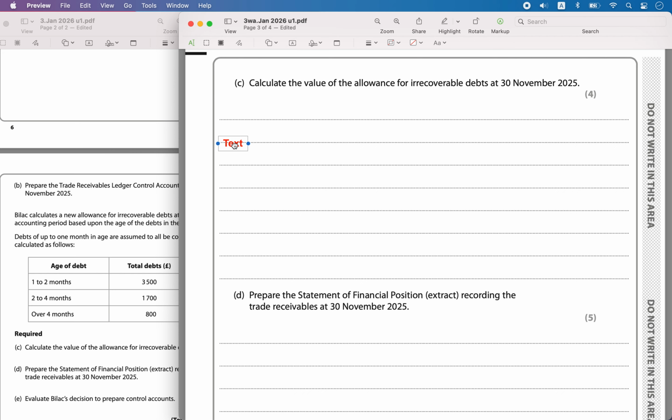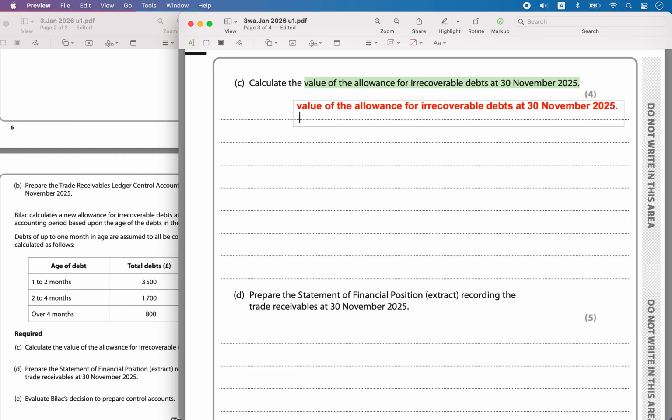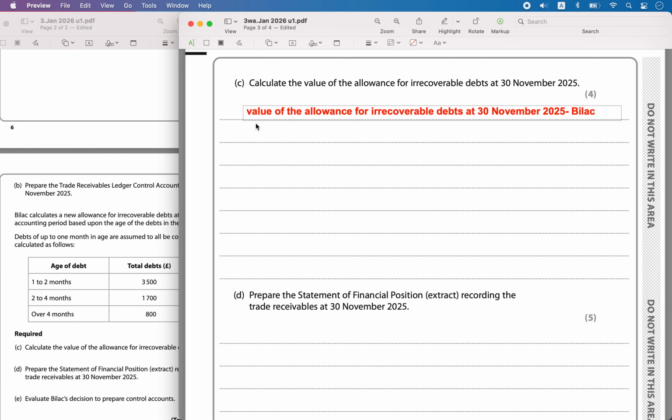So let's find the value of allowance for irrecoverable debt at 30th November 2025 for BILAC. It is the sum total of all the charges on the debts he has assumed.